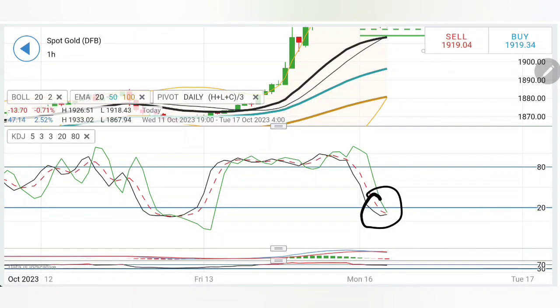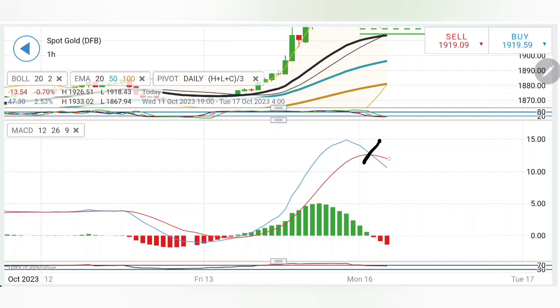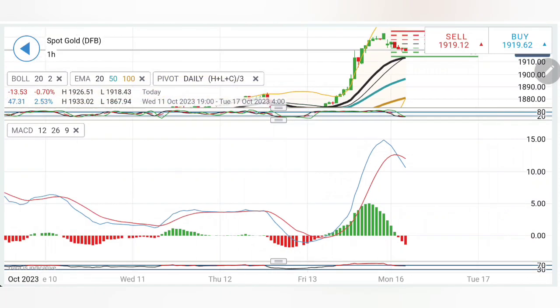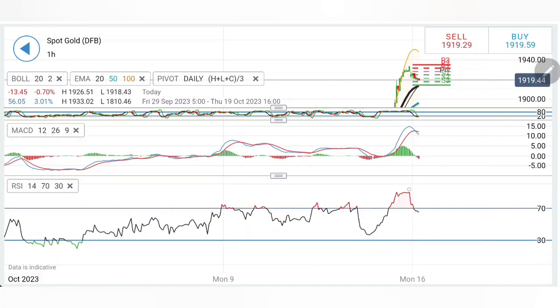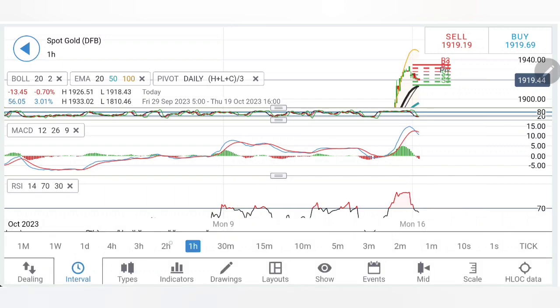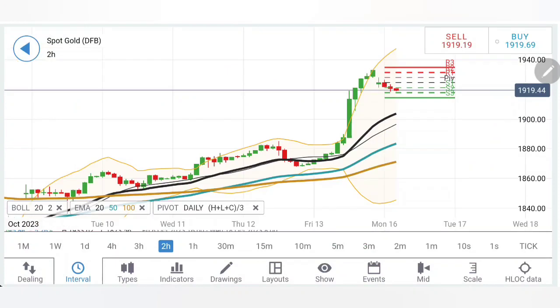See, stochastic has come to oversold levels with just a couple of red candles here, while MACD has also crossed over and is trading with divergence and looking downwards. Remember, this crossover in MACD is coming with the backdrop of a strong rally, and this is divergent, and hence we can expect it to continue with the slight bearish bias. RSI is not oversold, but overbought, and it is trying to come out of the overbought zone.